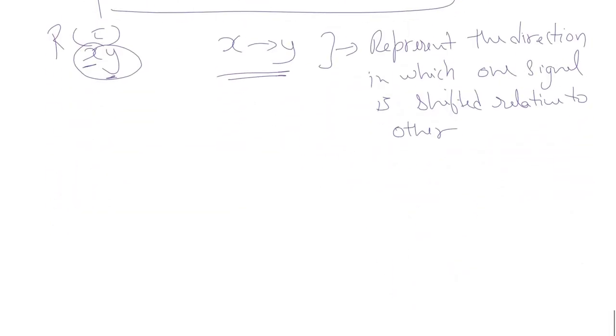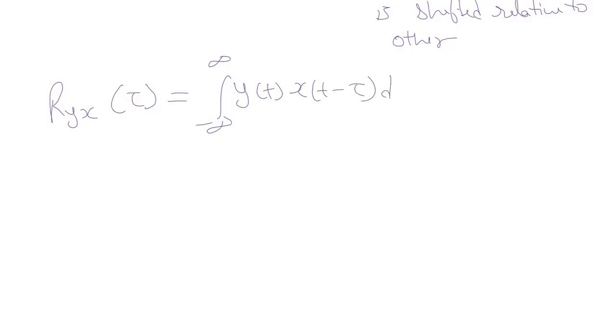So what happens if we reverse this order? That means ryx, if we find ry of x, it is equal to integral yt xt minus tau. Now yt precedes xt here because the order is reversed, and this is also equal to integral yt plus tau into xt dt.